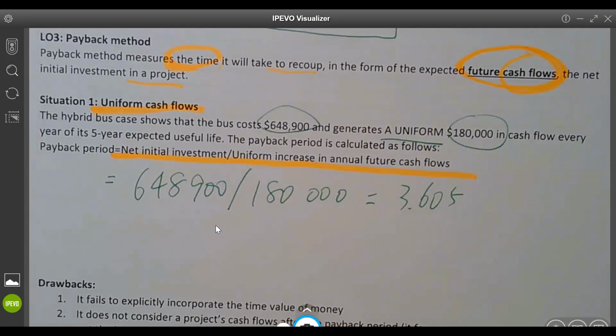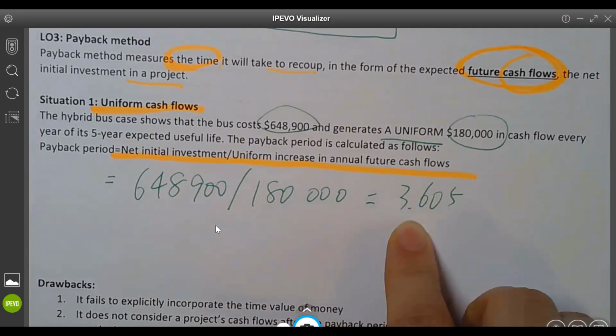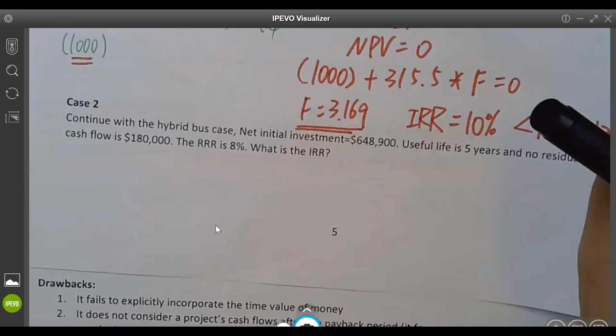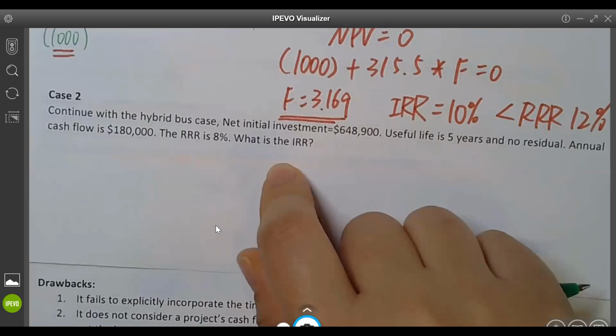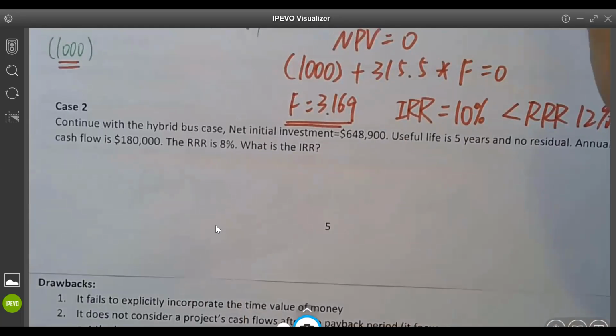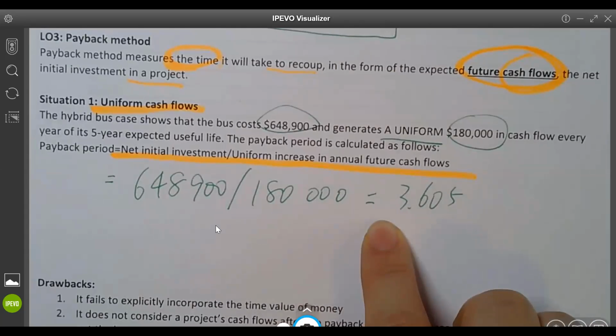You said, hey, Professor, that number looks kind of familiar. It's somewhere else, but we didn't talk about it. I leave this one to you, but the general idea is this is almost the way to calculate your IRR. I don't want to confuse you too much. If you know what I'm talking about, that's fine. If you don't know, just don't worry about that.